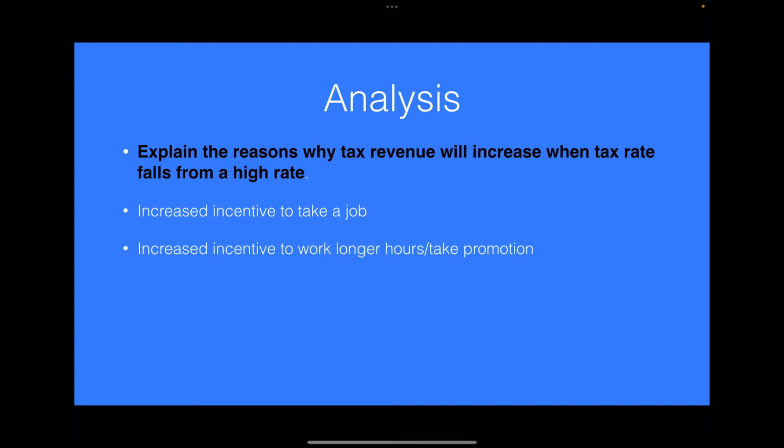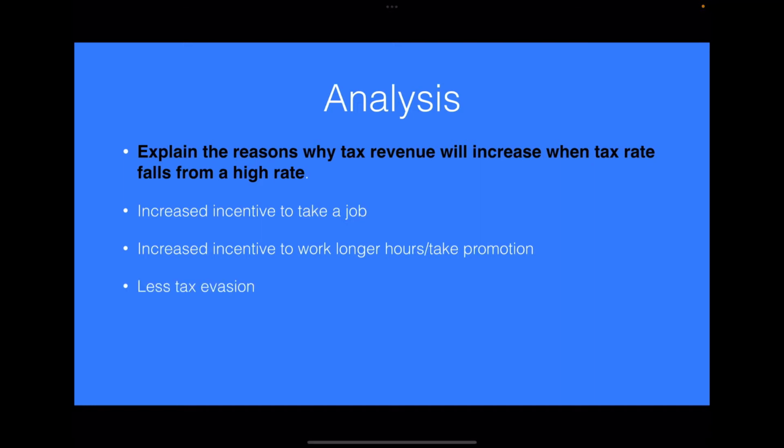Similarly, people might have an increased incentive to work longer hours. So then if they're asked to do overtime, they might think, well, we'll do the overtime now because we're not being taxed as much. Or they might be incentivized to take promotions that they wouldn't otherwise have been interested in taking, because with the promotion comes a pay rise, but if the tax rate is high, you don't see as much of that pay rise.